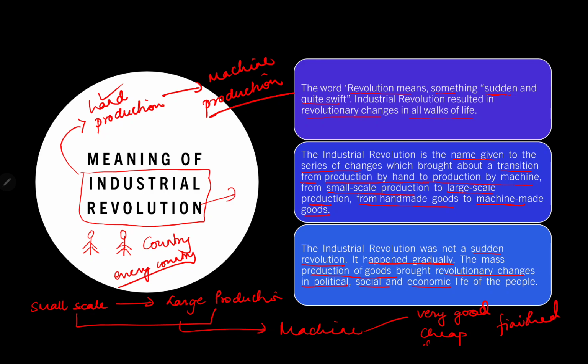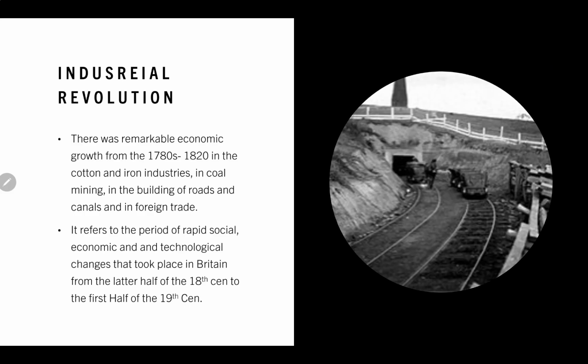So industrial revolution is not sudden but a gradual change, which transferred production from small scale production to the large scale production, from handmade production to the machine made production. Now, industrial revolution.